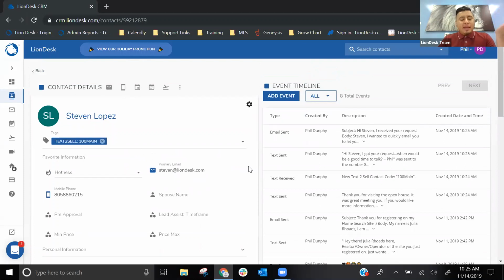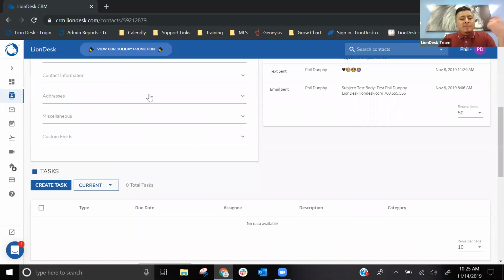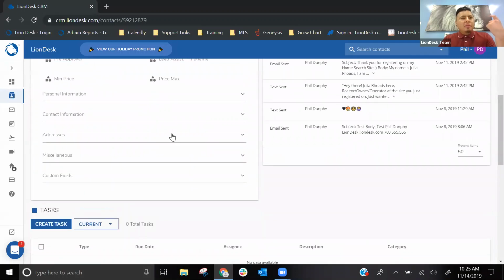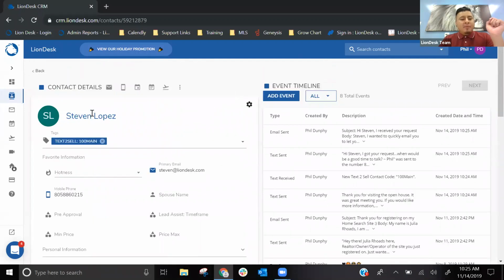That's the main thing, right? The name, the number, the email address. There are other times where it will also bring in their physical address. Let me see if that actually did come through by clicking on address. That one didn't come through. Sometimes it brings in physical address, also the office address and so on. So whatever is tied to that phone number. So in this example, we saw the name, email, and phone number, as well as that tag, Text-to-Sell.